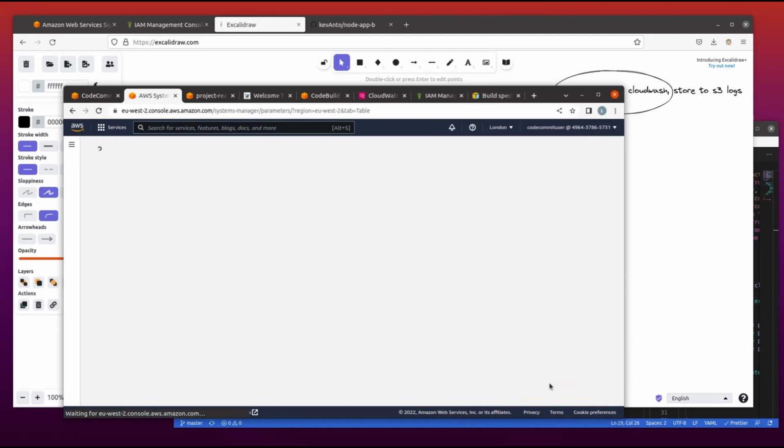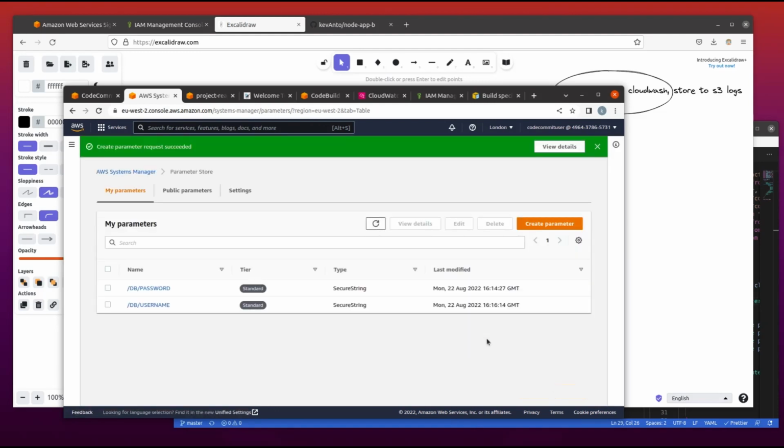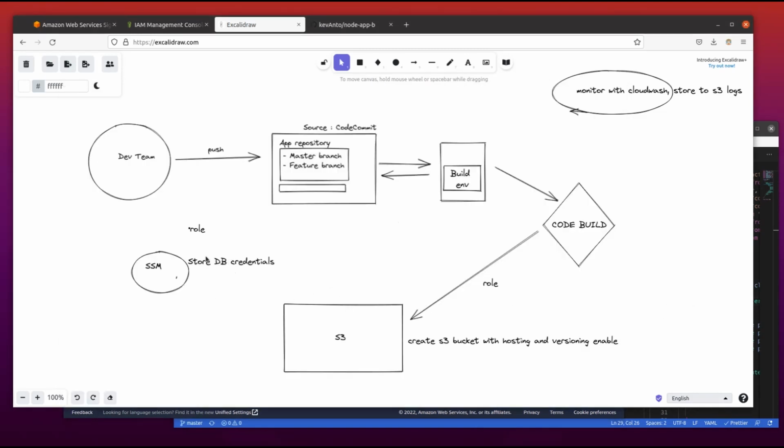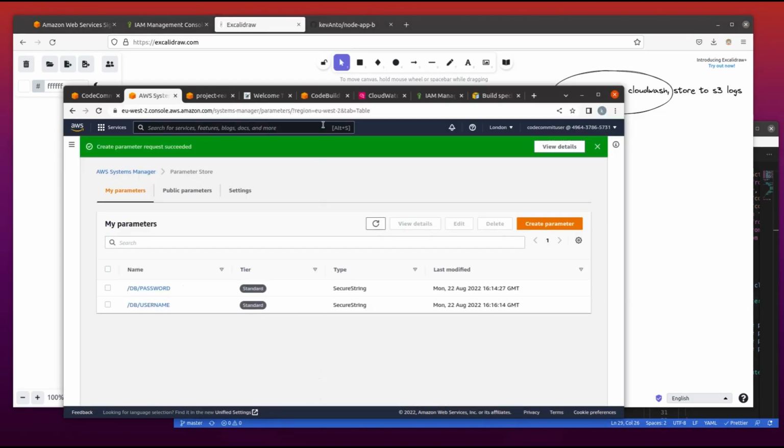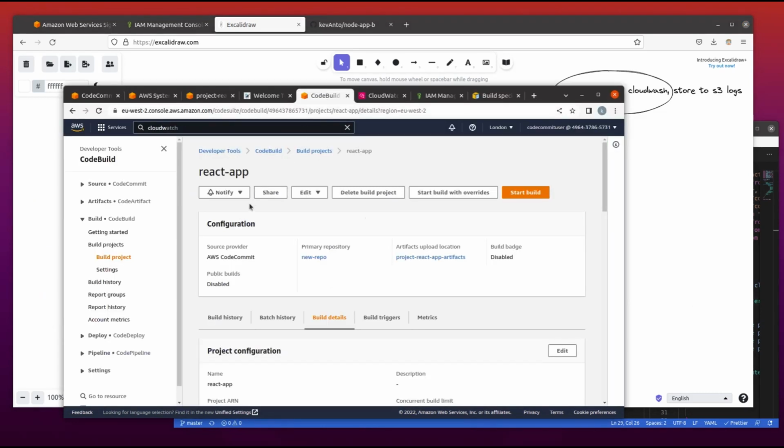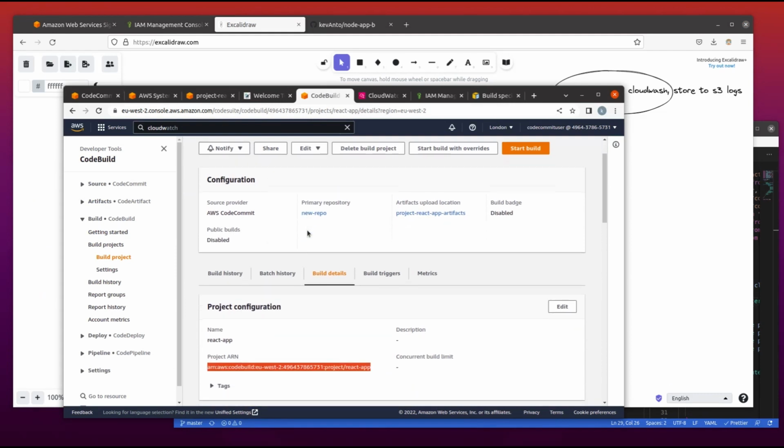It is here we will place that value, and we have our parameters available. That being present in SSM, we will need to call that in CodeBuild in order to trigger our building process to push to S3. So let's go into CodeBuild.